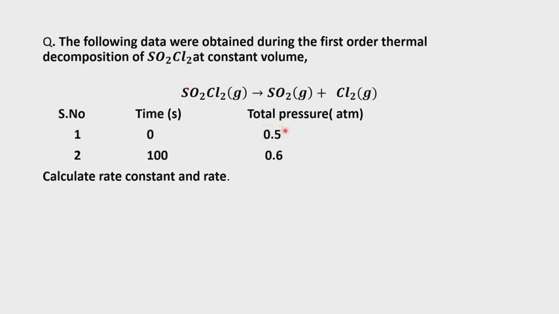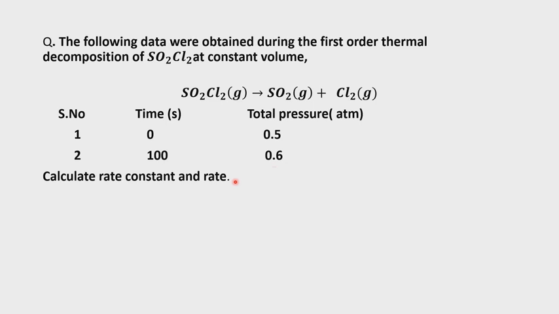So this is the A value, the initial value. Next, A minus x we don't know. This is the total pressure, the PT value at 100 seconds, the sum of these equal to 0.6.